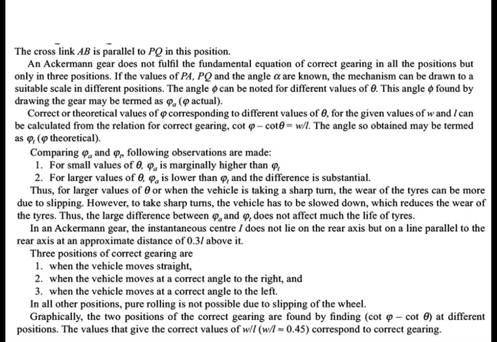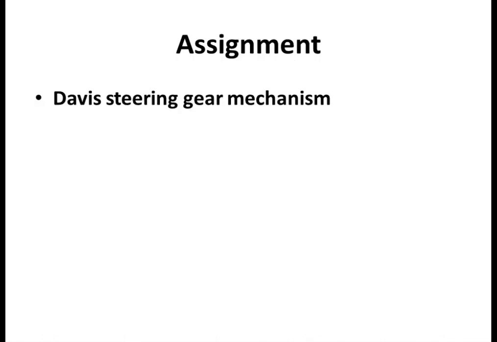So graphically, the three positions of the correct gearing are found by finding cot phi minus cot theta at different positions, and the values that give the correct values of W by L, that is equal to 0.45, corresponding to the correct steering, correct gearing. So this is the basic description about the Ackermann mechanism. You don't have to study the exact derivation about the Ackermann mechanism. Only you have to study how the linkages are connected. So this is regarding the Ackermann mechanism.